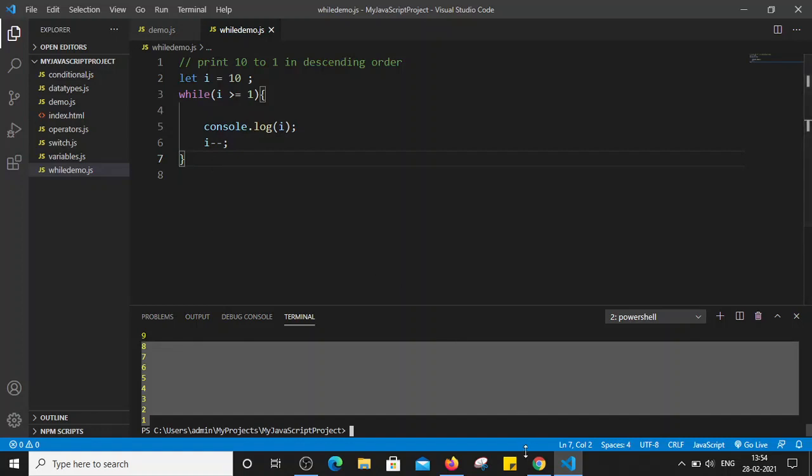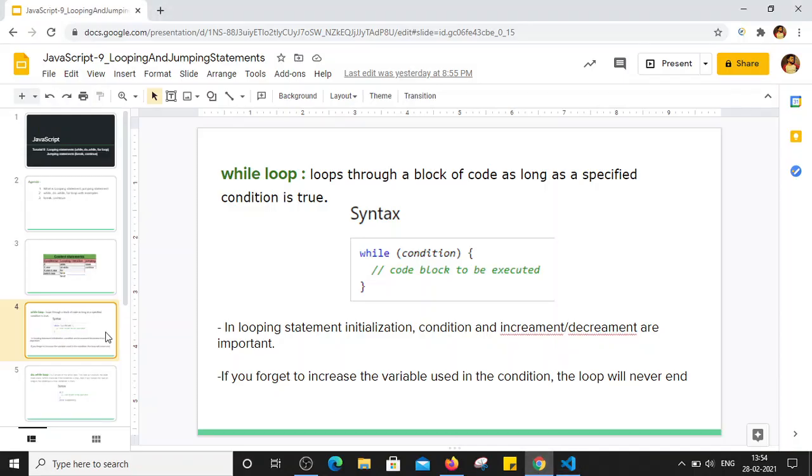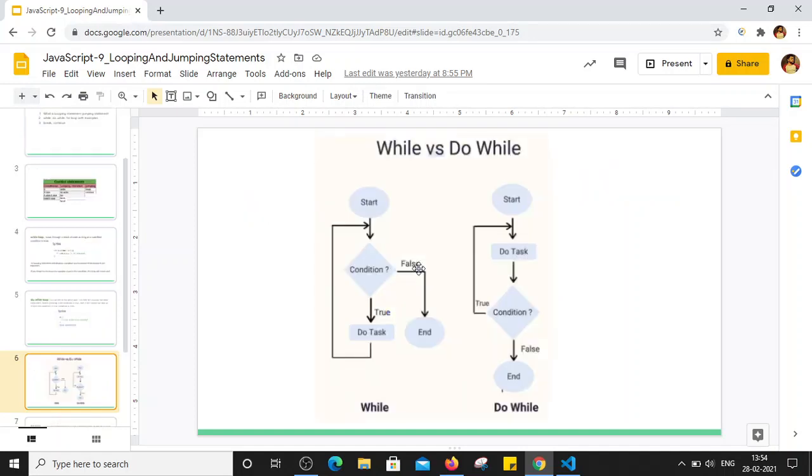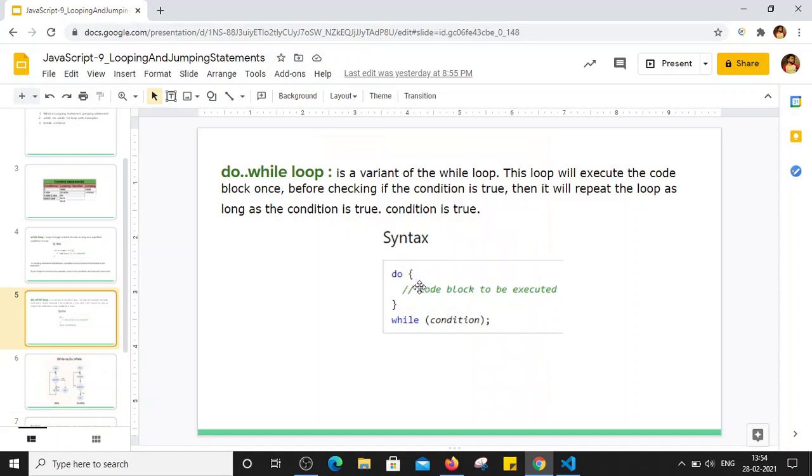Now let's move to the next statement, that is the do while loop. Now, while loop and do while loop, right? The do while loop is a variant of the while loop only. This loop will execute the code block once before checking whether the condition is true, then it will repeat the loop as long as the condition is true, right? So this is how the syntax looks. Basically we have to use the keyword do, then we have to create the code block which needs to be executed, and after that we have to check the condition.